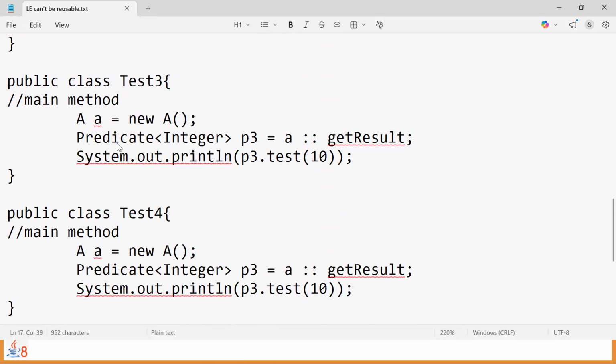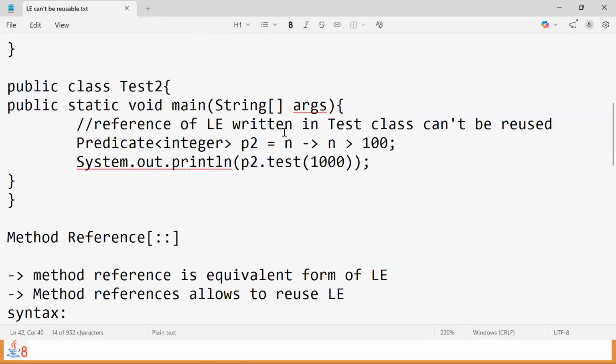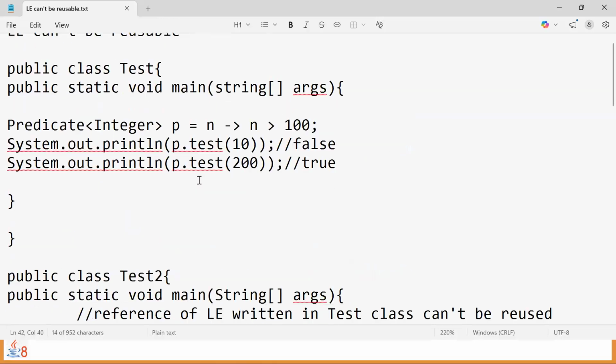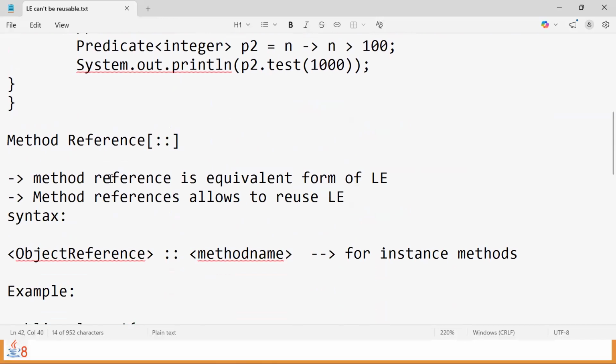Because what are we using on the left hand side? Function interface only. Then the function interface's purpose is what? To use lambdas. But now we are not using a lambda, we are using the method reference. That's why, if you observe the statement, a method reference is the same as a lambda expression only. It's another form of lambda. The way of writing is different, from writing a lambda in lambda style to writing a lambda in the method reference style. But both will work, and method reference allows us to reuse the lambda expressions.